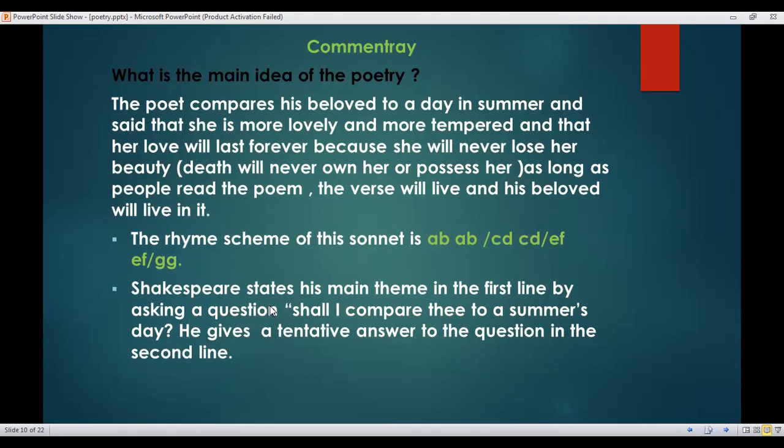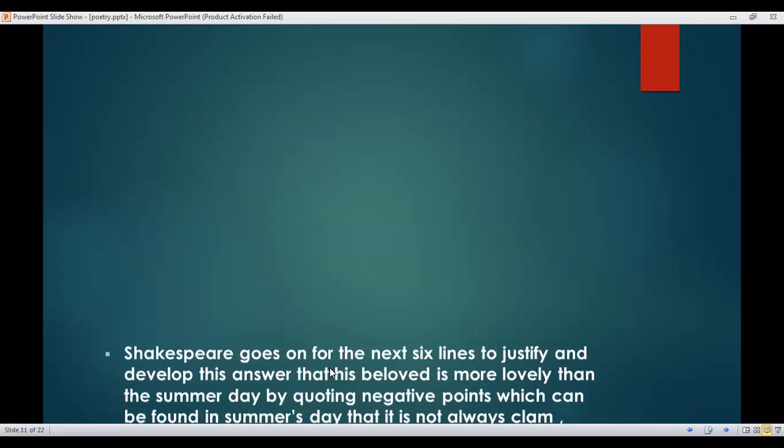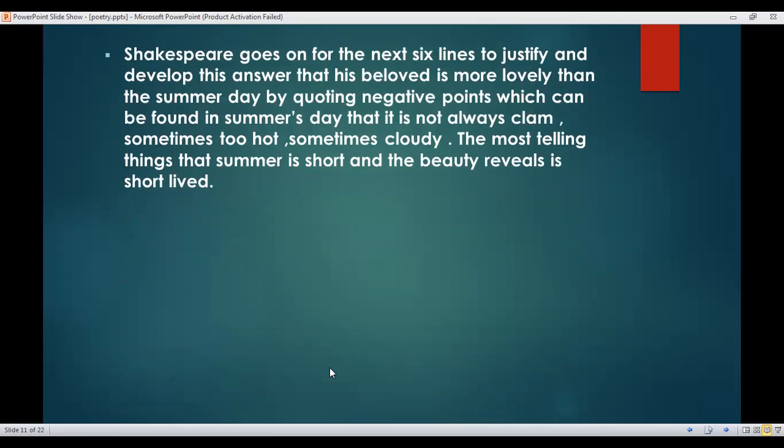Tentative means not certain or definite, because you may want to change it later. Shakespeare goes on for the next six lines to justify and develop this answer, that his beloved is more lovely than the summer's day, by quoting negative points which can be found in a summer's day: that it is not always calm, sometimes too hot, sometimes cloudy.